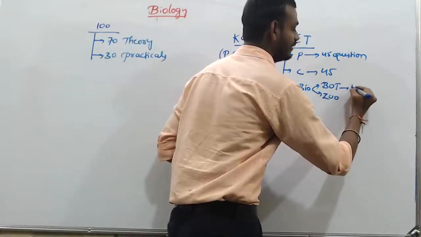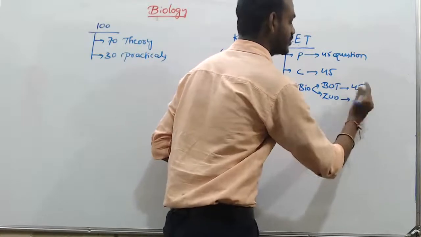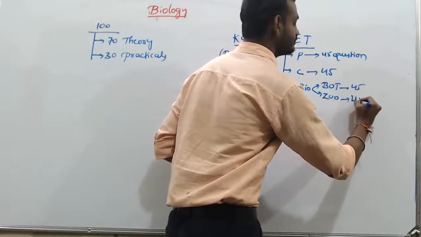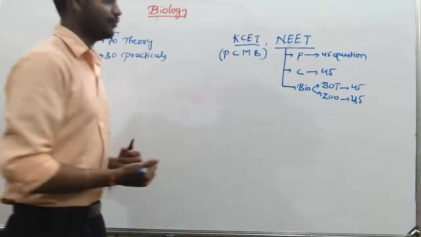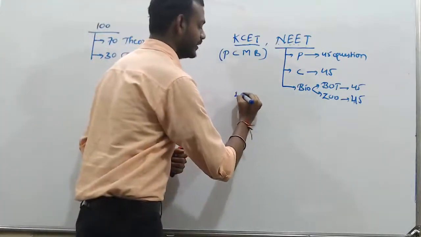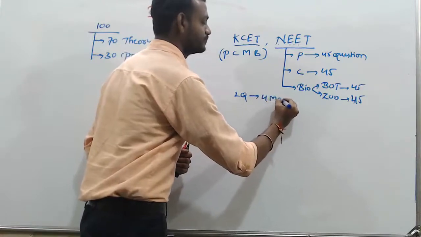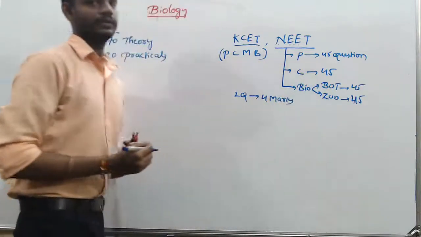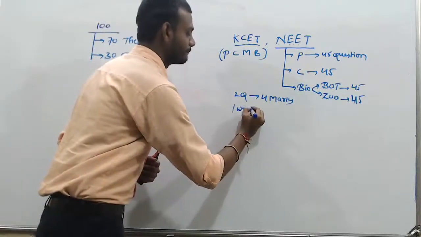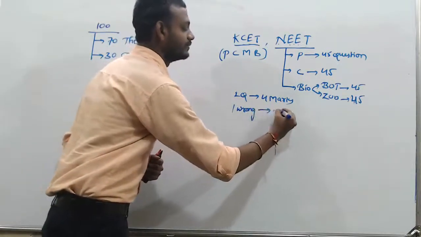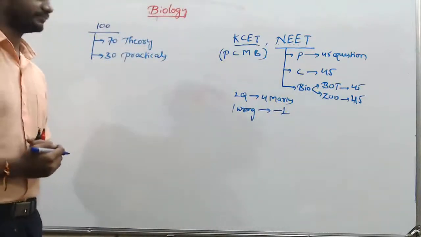Botany again 45 questions, zoology 45 questions. Each question carries 4 marks. One wrong answer will be minus 1, so 1 mark will be deducted.